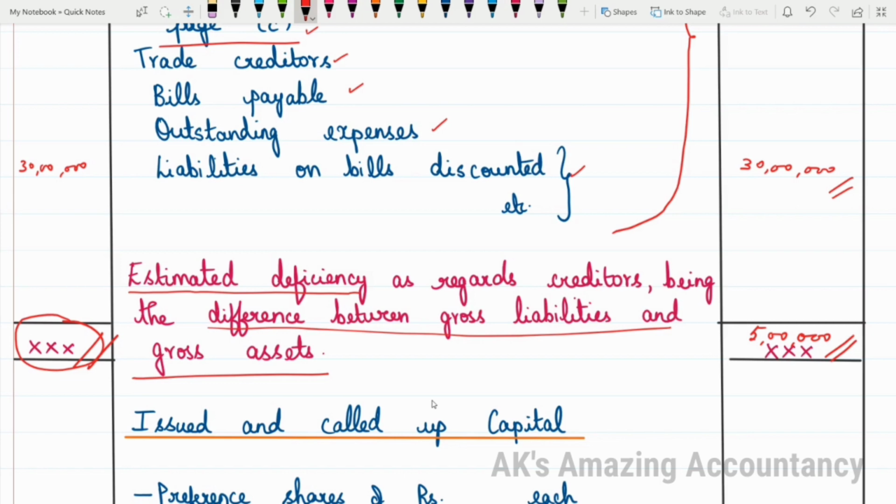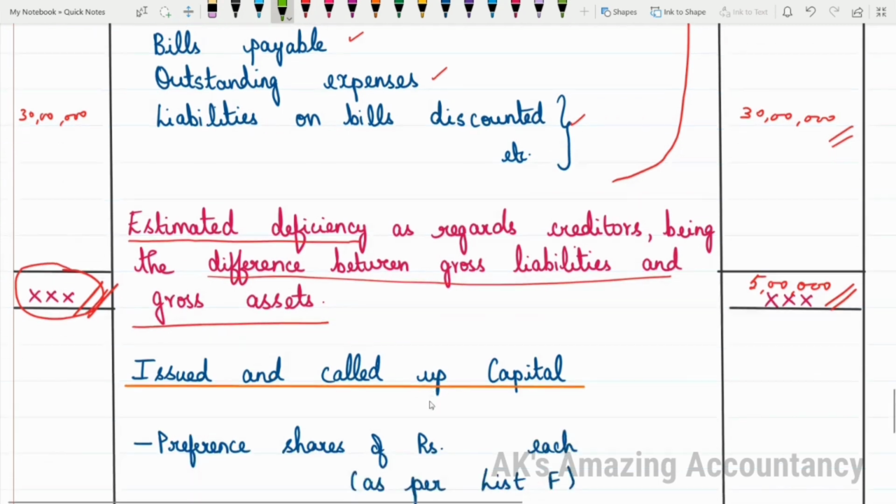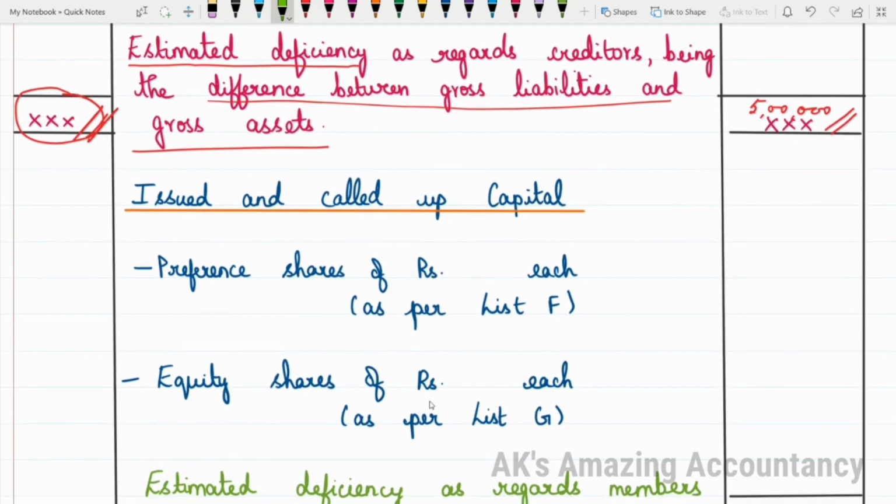So with this particular piece of information, we will not be using this column anymore. It's over with this. Okay. Now we have to proceed with other people, isn't it? Shareholders. So under shareholders who have the priority, the preference shareholders have got the priority. So next heading will be issued and called up capital. Under that preference shares, so many preference shares of so many rupees each. Whatever is the number of preference shares, that you will be writing.